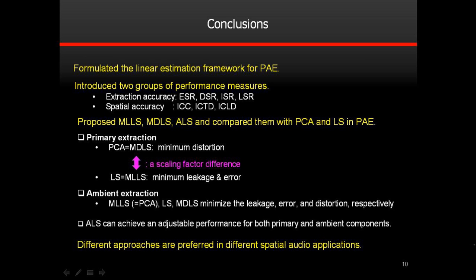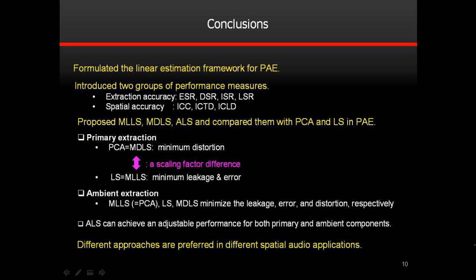In conclusion, we studied the problem of primary ambient extraction for stereo signals in this paper. Motivated by the linear mixing signal model, we formulated the linear estimation framework for PAE. Based on this framework, we introduced two groups of measures to evaluate the performance of the PAE approaches, including the extraction accuracy and spatial accuracy. We found that existing approaches like PCA and least squares can be generalized into the linear estimation framework.